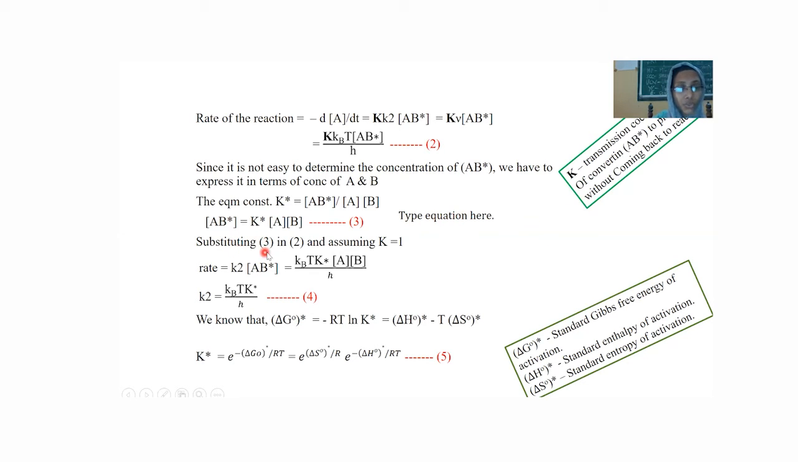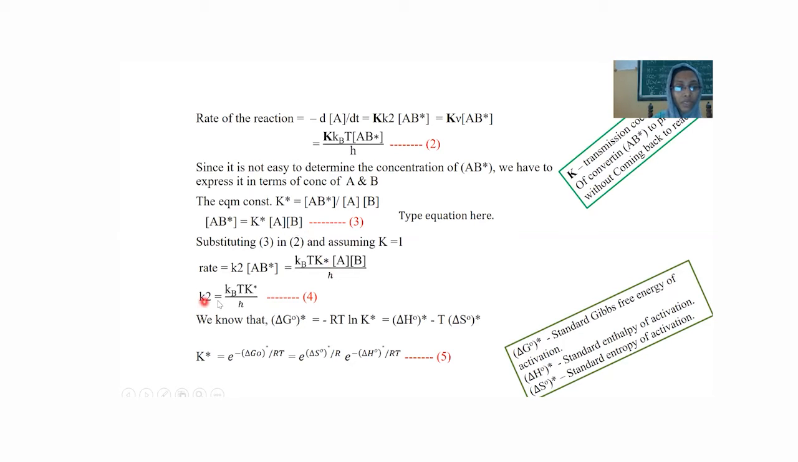Substituting equation 3 and assuming K is equal to 1, that is the probability, the maximum probability of converting the activated complex into product without converting it back to the reactant, that is K is equal to 1. The maximum probability is equal to 1. That's saying K is equal to 1, and the rate is equal to K2 into AB star is equal to kBT by h. Then substituting the value for AB star, K star into A into B.